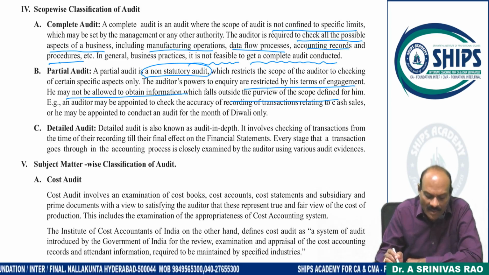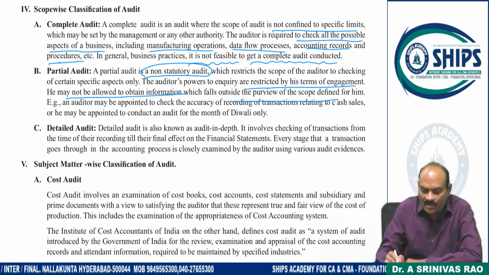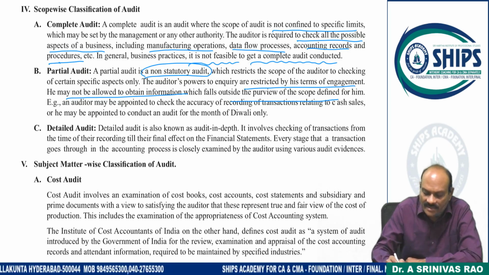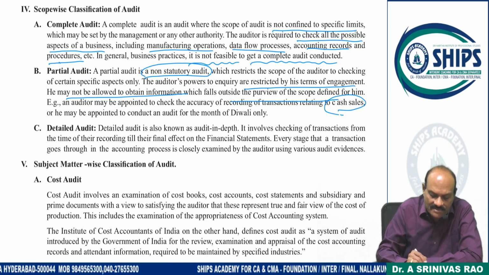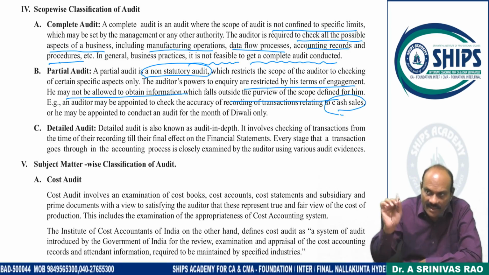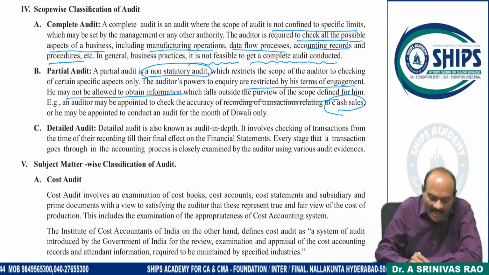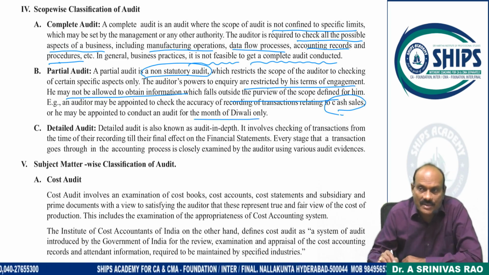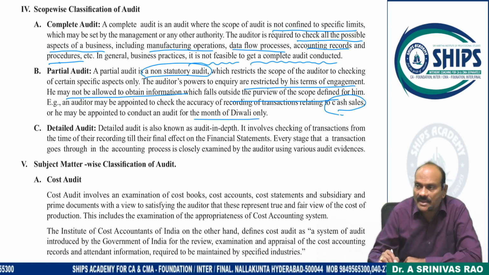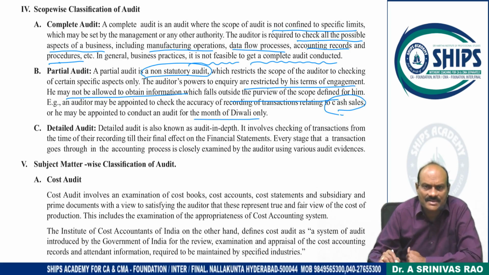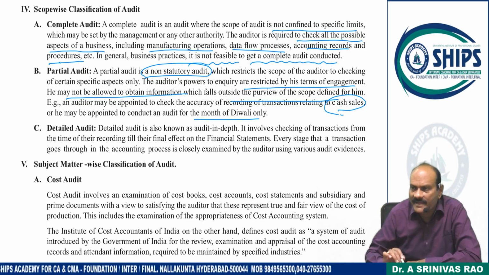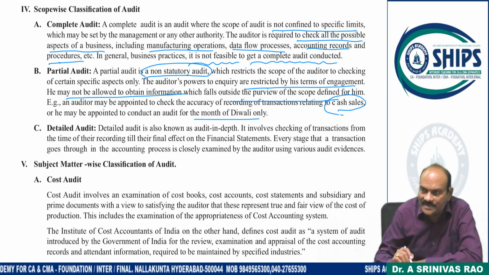For example, an auditor may be appointed to check the recording of transactions relating to cash sales only. Only cash sales verify, credit sales ignore. Or he may be appointed to conduct an audit for the month of Diwali only, Christmas only, Ramjan only, something as such. Partial audit. Part of the books are verified. Very highly dangerous, this one, sir.